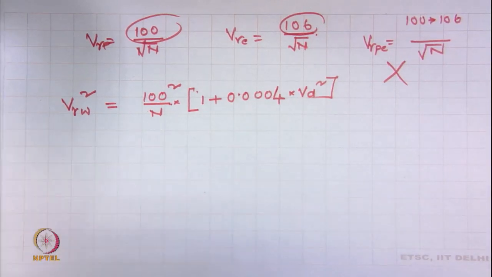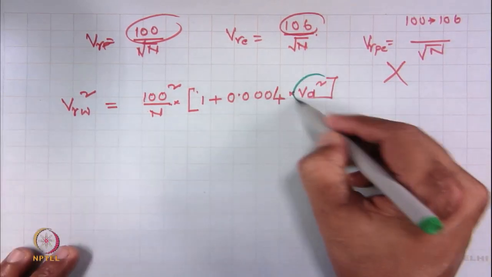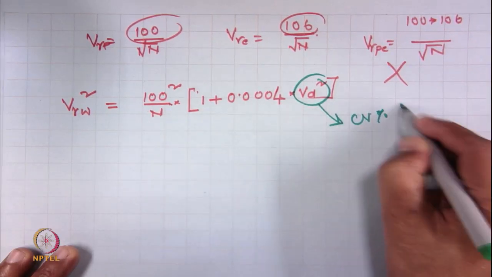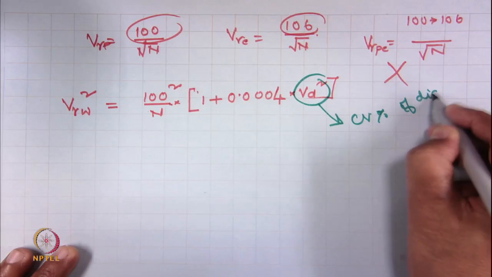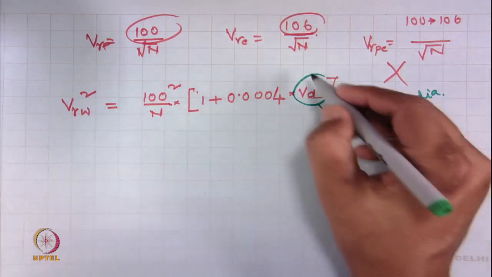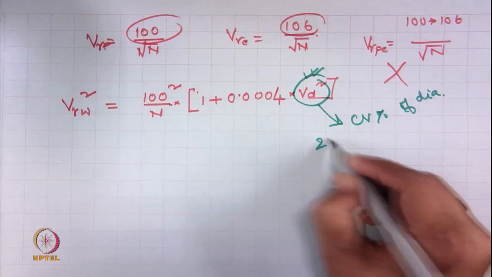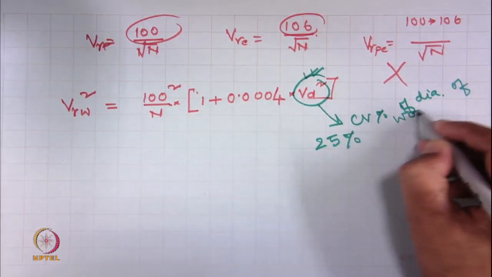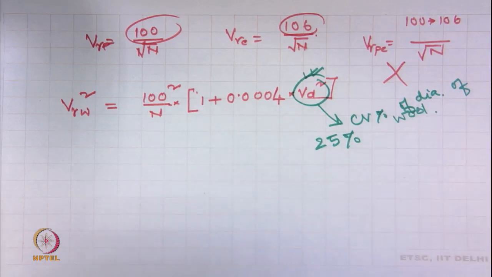This V d is nothing but the CV% of diameter of wool, and it has been observed that the CV% of diameter of wool is approximately 25%. So, diameter CV is approximately 25%.